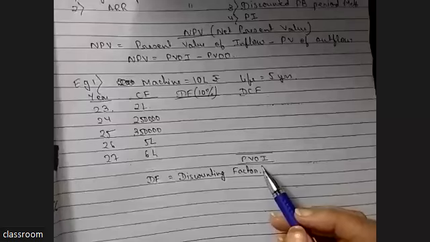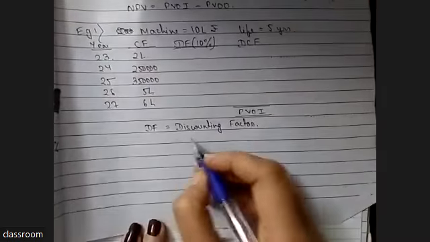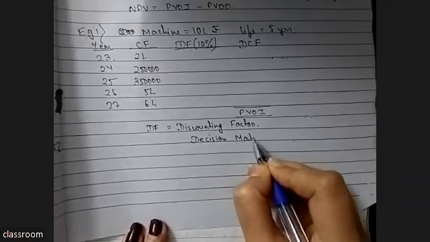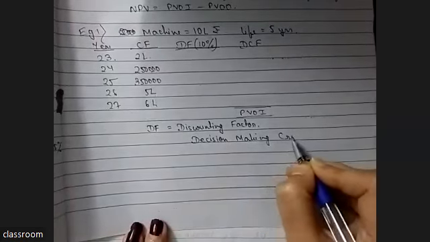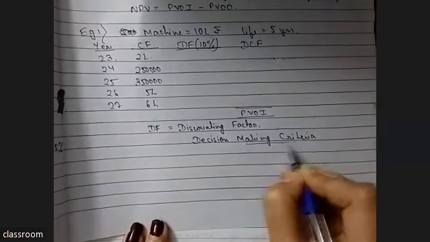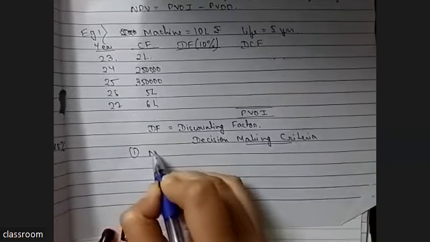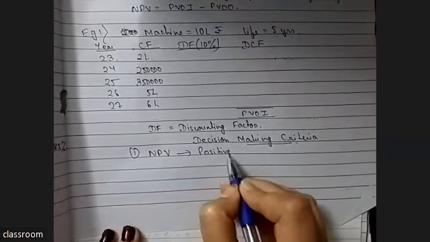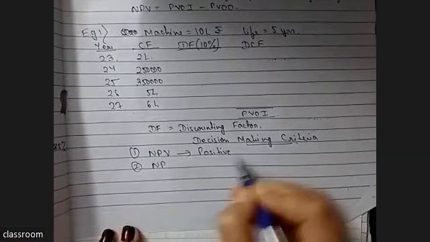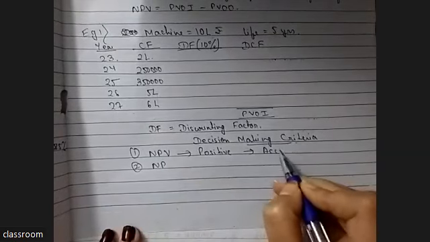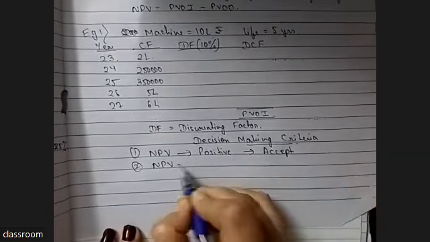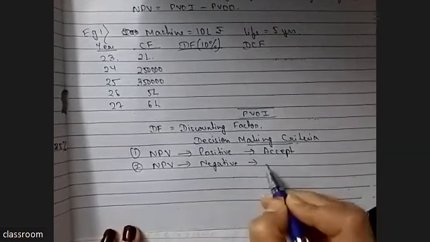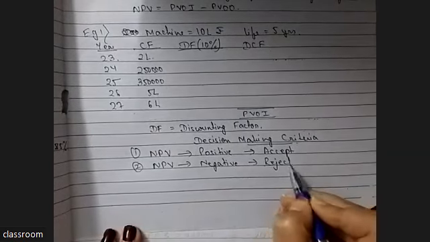So how will you take the decision? Do you know the decision making criteria? No, ma'am. How do we use NPV? We need to know the decision making criteria. If NPV is positive, then we will buy the machine. If NPV is negative, then we will reject the project. It means we will not buy that machine.